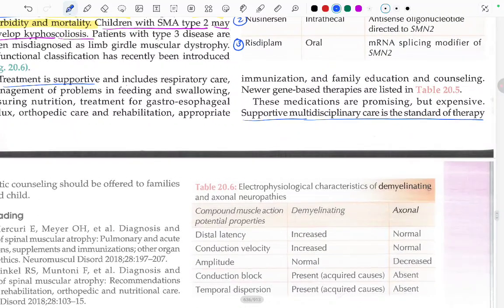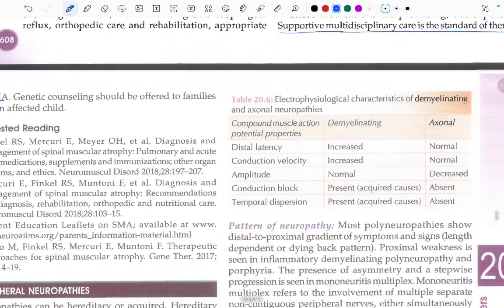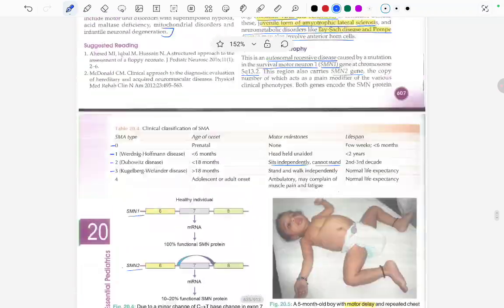Yeah, so we were reading that these medications are promising but expensive. Supportive multidisciplinary care is the standard of therapy for SMA, and genetic counseling should be offered to families with an affected child. So, this was all about SMA.